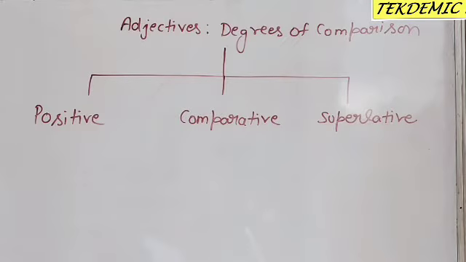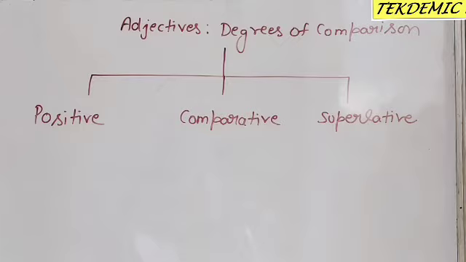We use positive degree when there is no comparison. It is used when we make no comparison. And comparative, as the word suggests, means comparison. So we use comparative degree when we make comparison between two persons or things. Is that clear to you? Not more than two, only two persons or things.